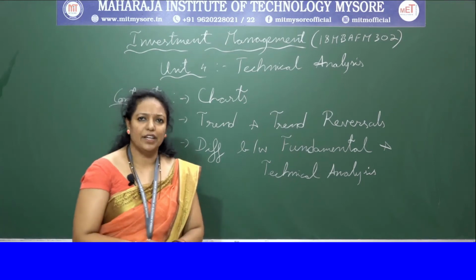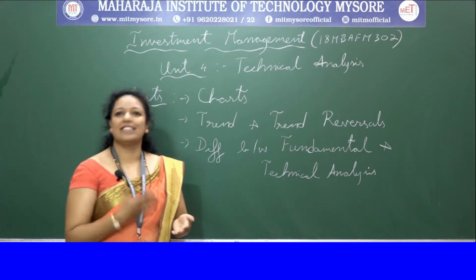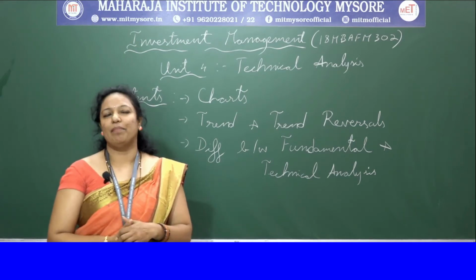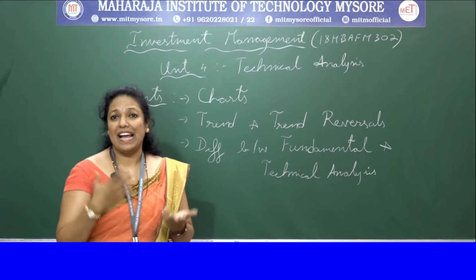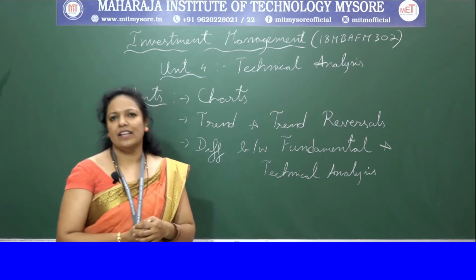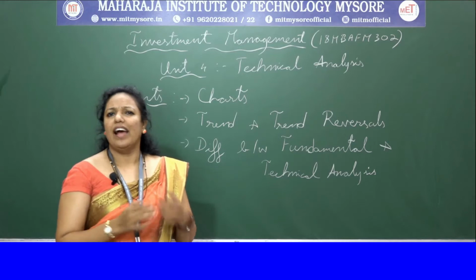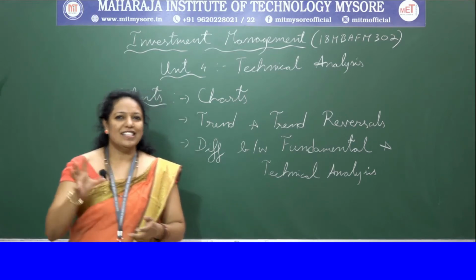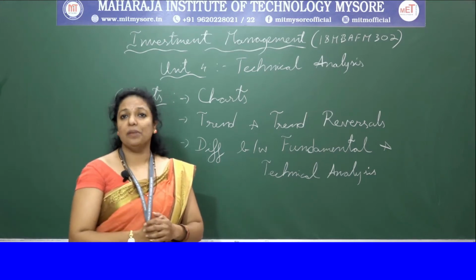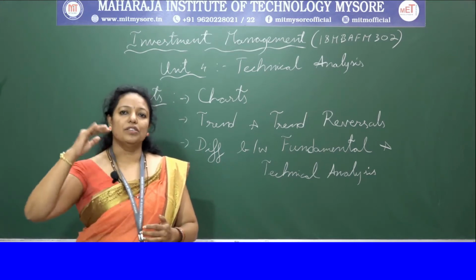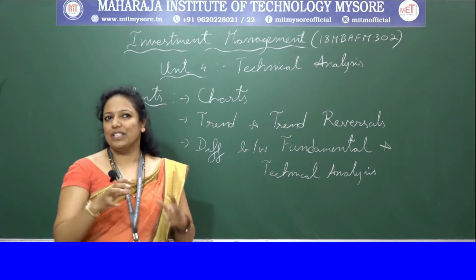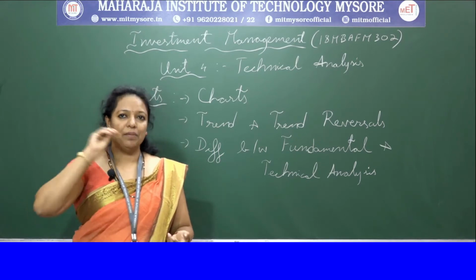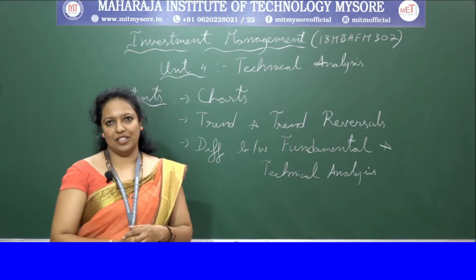We have already started Unit 4, which is about fundamental analysis and technical analysis. In my previous class, we discussed the technical analysis concept and theories, that is Dow theory and Elliott wave theory, and their advantages and disadvantages. What do you mean by technical analysis? It's a graphical representation of the closing prices of the stocks in the share market, depicted in graph form, from which we can understand the right time to buy and sell the shares.